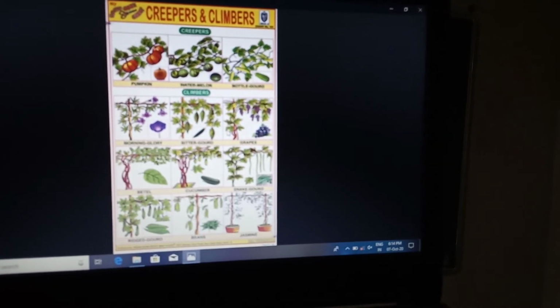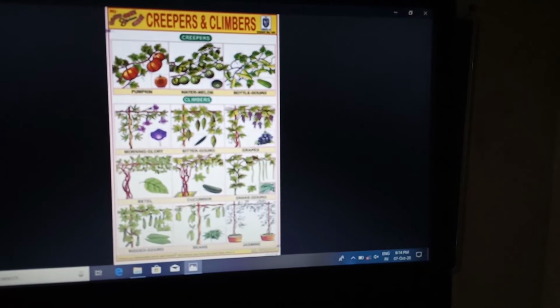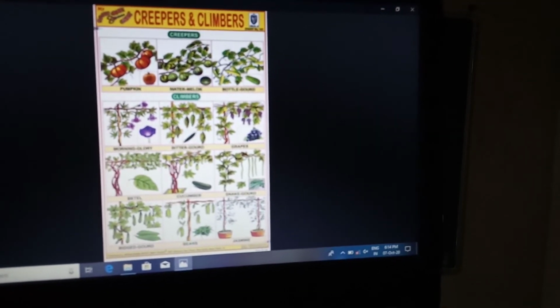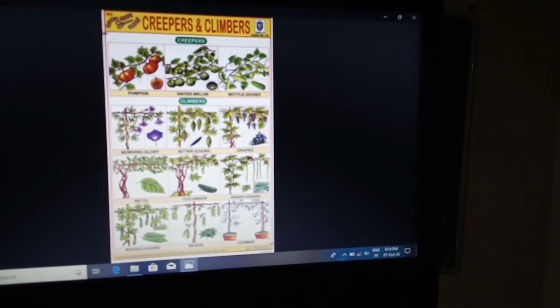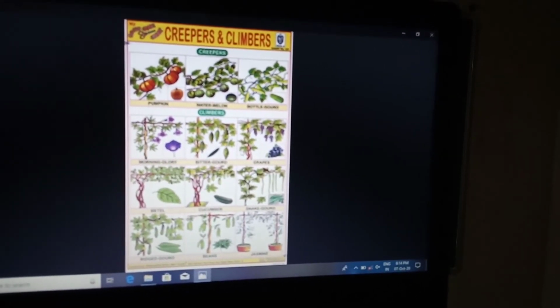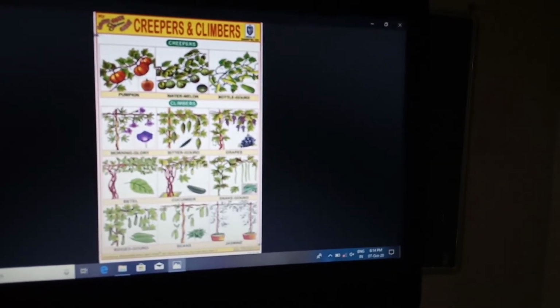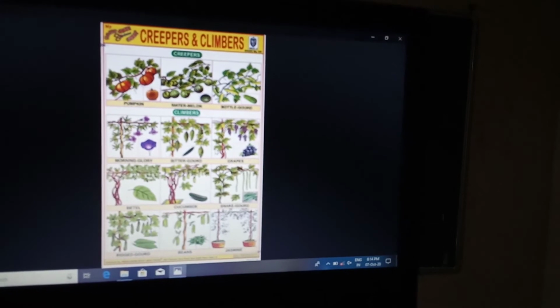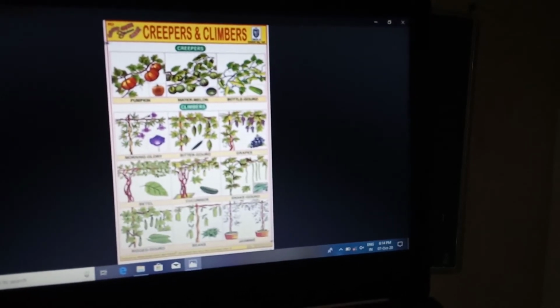With the help of a stick or walls they can grow. So these are called climbers. So you understand which are creepers: pumpkin, watermelon and bottle gourd. These are climbers: morning glory, beetle gourd, grapes, cucumbers, snake gourd. These are the plants that have support.